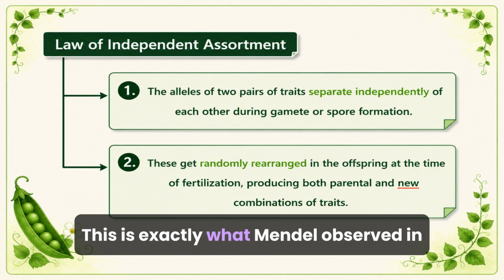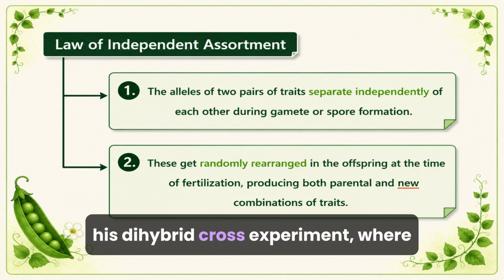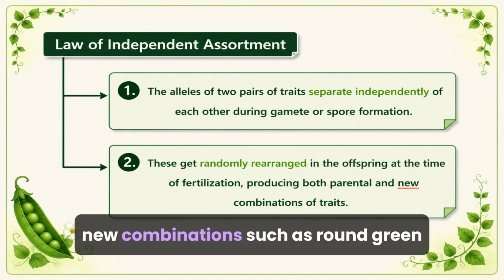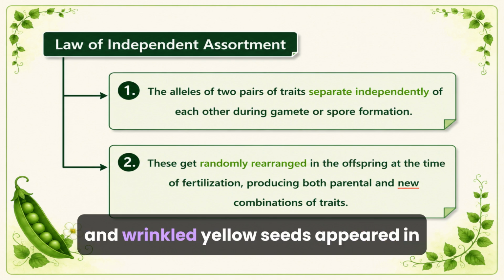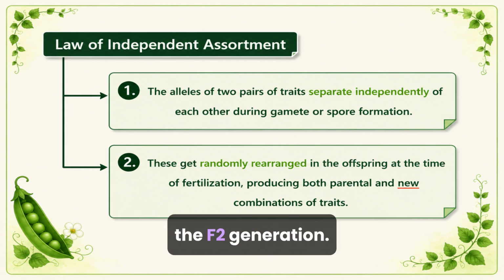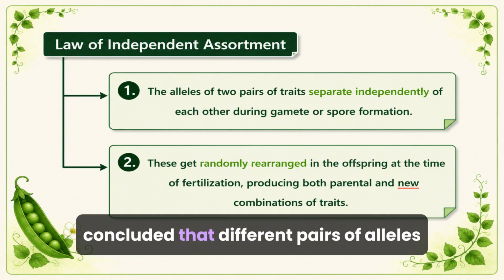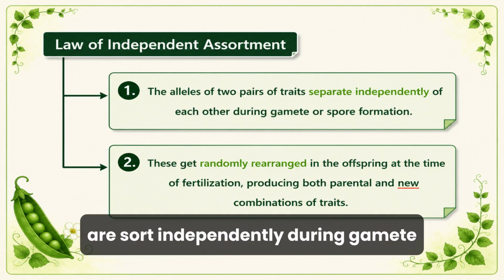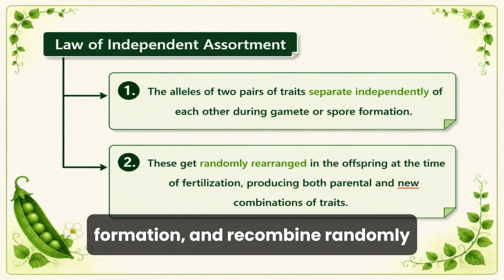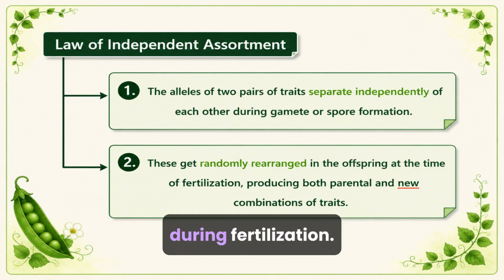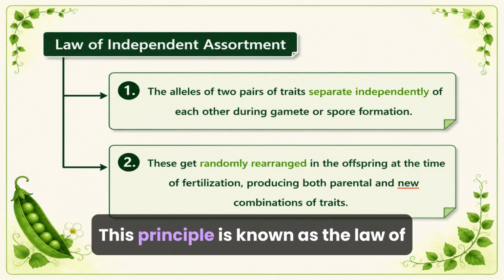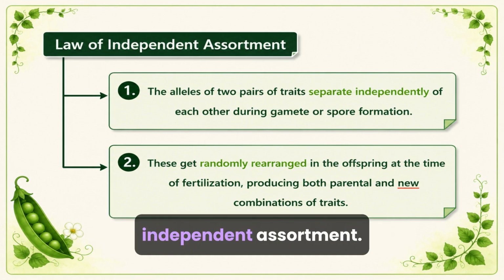This is exactly what Mendel observed in his Dihybrid Cross experiment, where new combinations such as round green and wrinkled yellow seeds appeared in the F2 generation. From these observations, Mendel concluded that different pairs of alleles assort independently during gamete formation and recombine randomly during fertilization. This principle is known as the law of independent assortment.